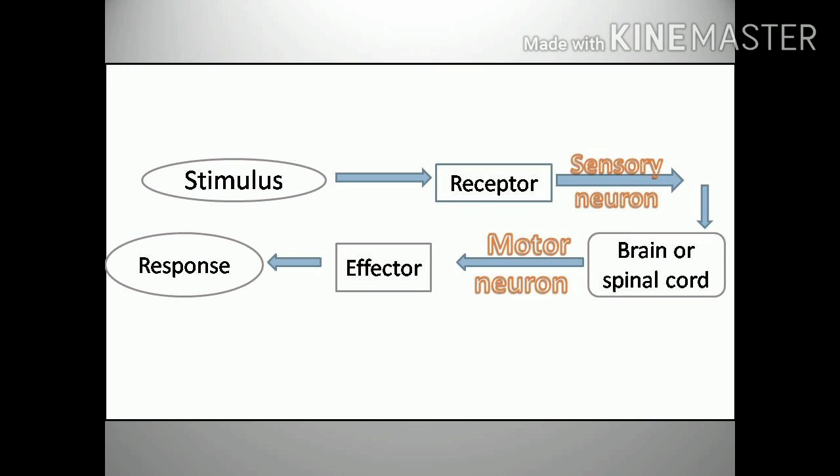Motor neuron carries the impulse generated by the association neuron in the central nervous system to the effector organ, muscles or gland. Effector is an organ, that is a muscle or gland, that responds to motor nerve impulses. These are reflex